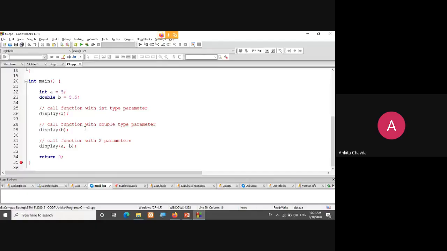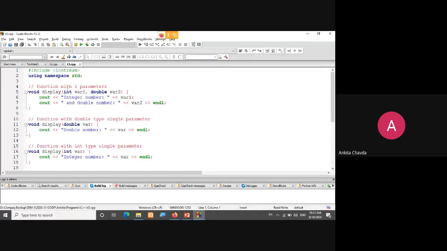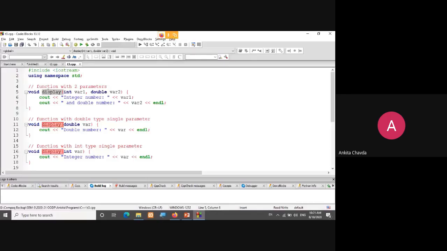So here you can see that I'm having one function, that is display. This function display is having three different versions, or you can say three different functions with the same name but different arguments. All the return types are void.